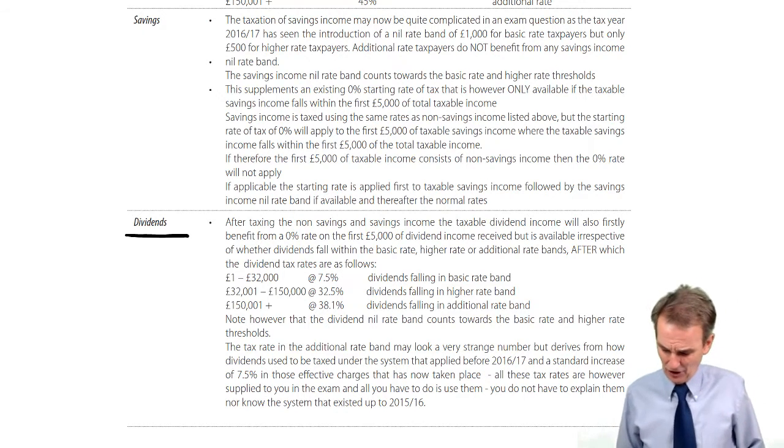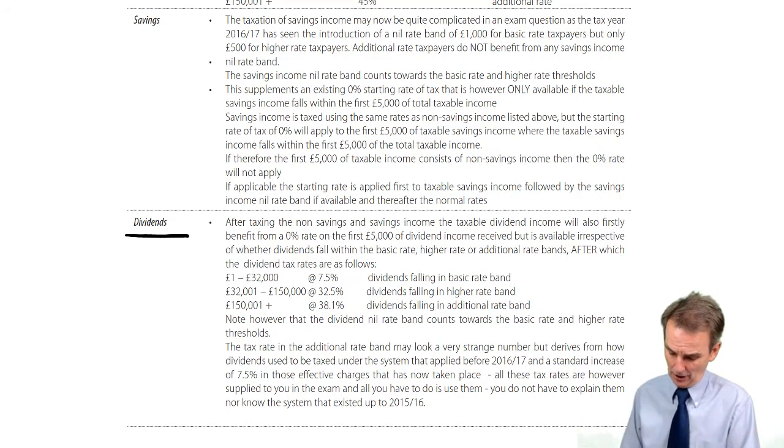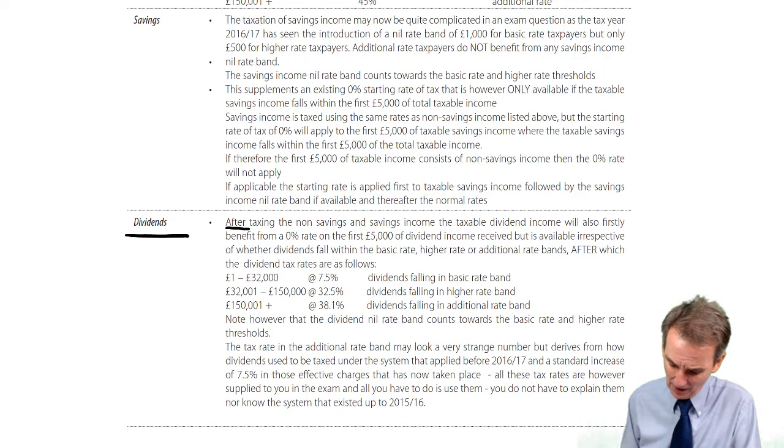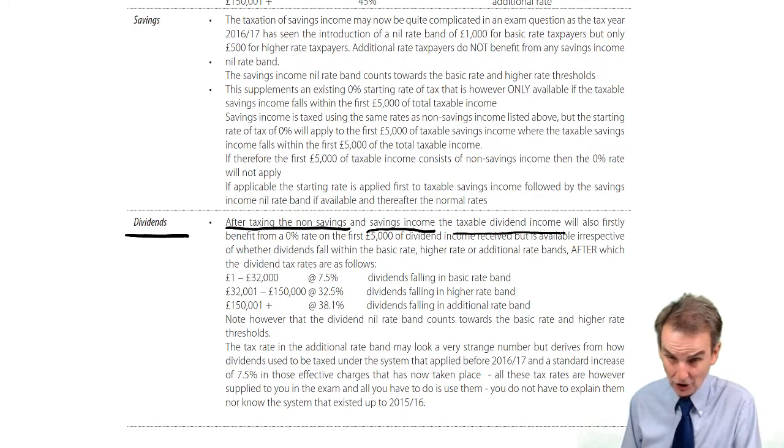But what have we got here in terms of these notes? Looking at your OT course notes, continuing on from where we were on savings, to dividends. So after we've taxed, firstly the non-savings, then the savings income, we then turn our attention to the taxable dividend income.